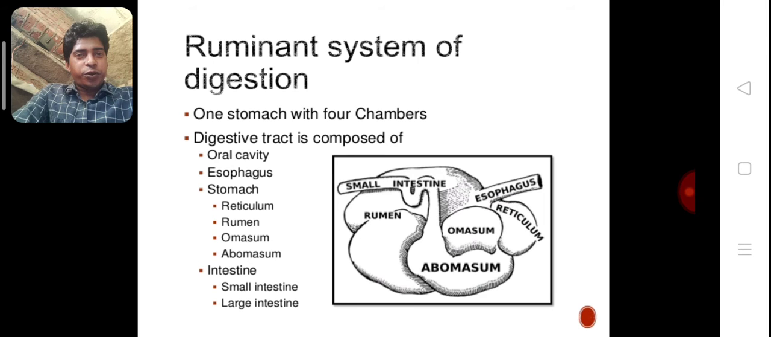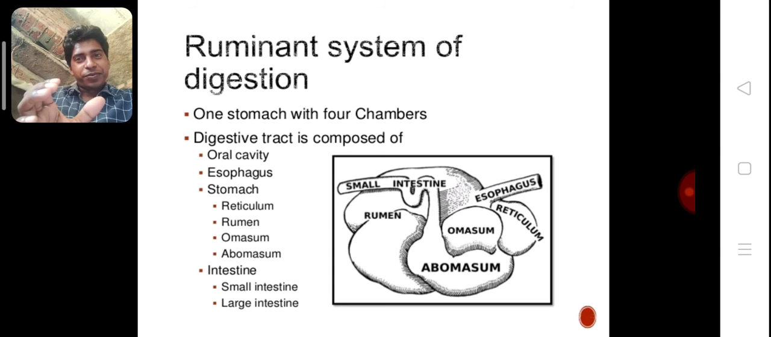The digestive tract is composed of the oral cavity, esophagus, and stomach. The stomach is also divided into 4 parts: reticulum, rumen, omasum, abomasum. The intestine is also of 2 types: small intestine and large intestine. First we discuss ruminants.